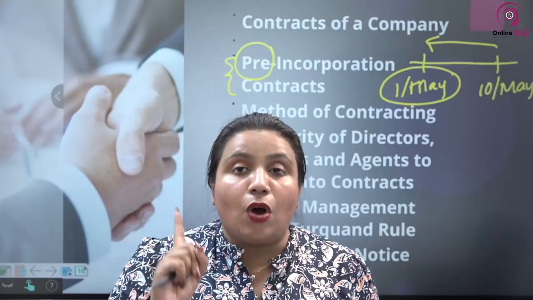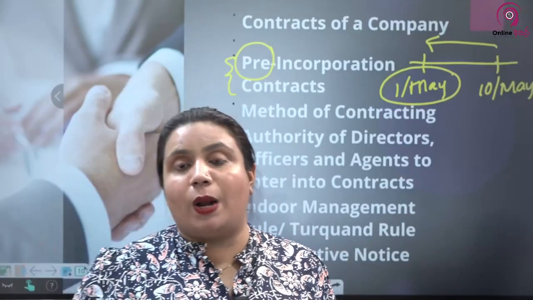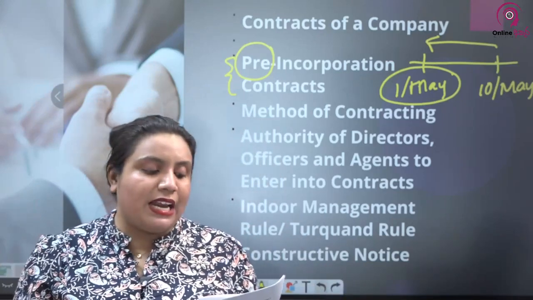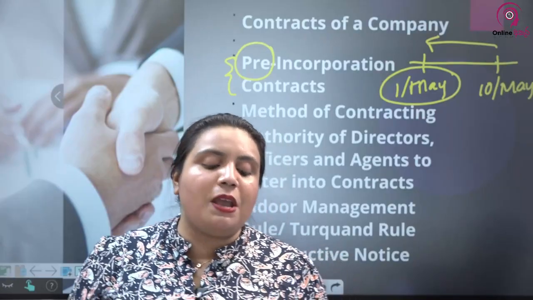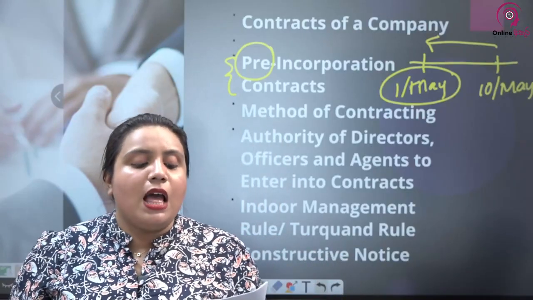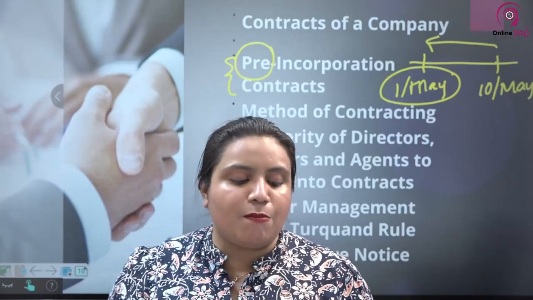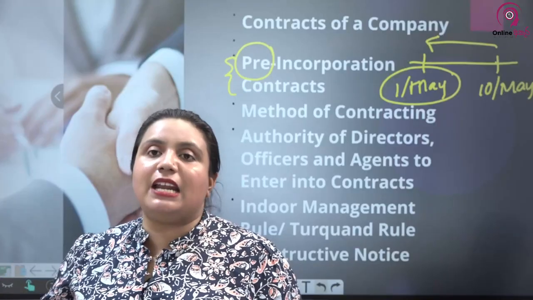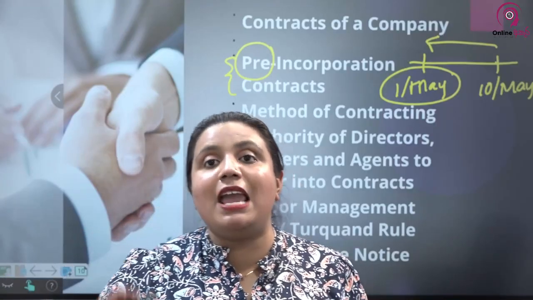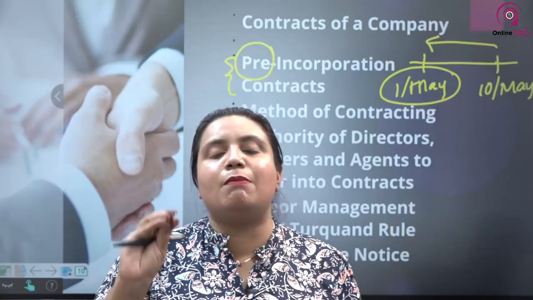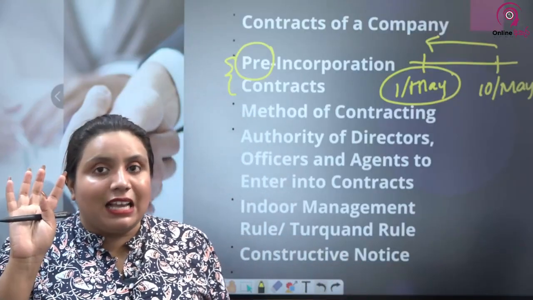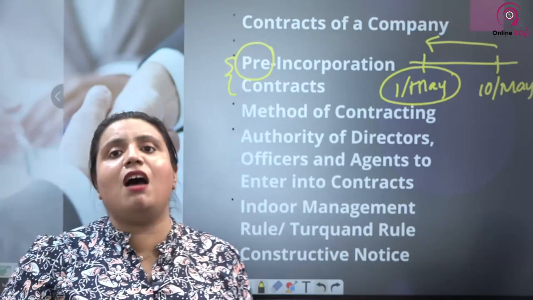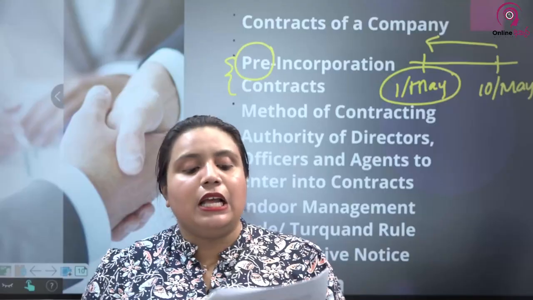Not only that, the promoter is also giving an implied warranty that the pre-incorporation contract will be ratified. The company will ratify the contract within such period as may be specified in the contract, or if no period is specified, within a reasonable time after the incorporation of such a company. So not only that the company will be incorporated, but also that the pre-incorporation contract will be ratified by the company within a reasonable period of time. That will also be given as a warranty by the person who enters into the pre-incorporation contract on behalf of the company, usually the promoter.